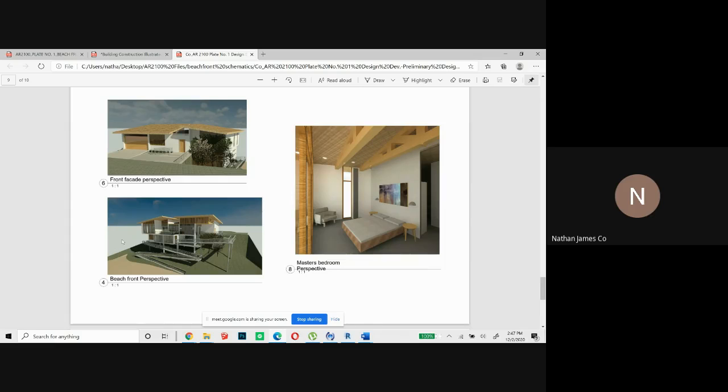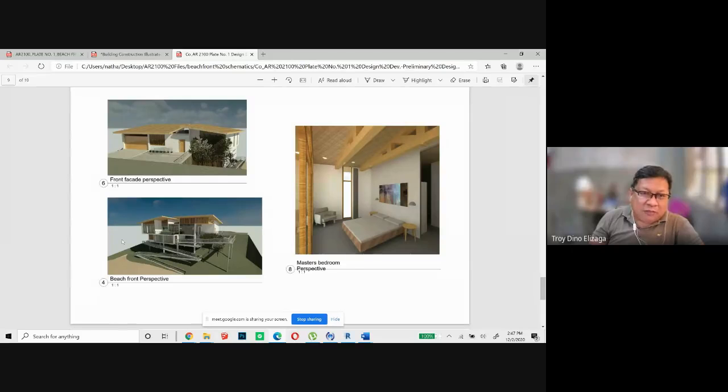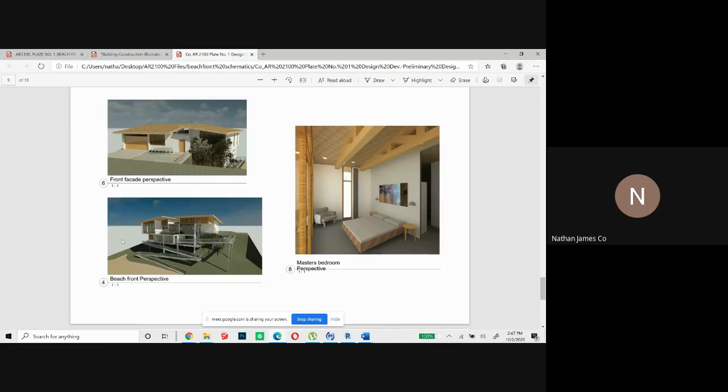And how about my perspective, sir? Hello, sir. What about your perspective? I was just going to say, sir, when I showed my schematics, you said that my roof should be really sloped, and there's no large overhang. I want to know if my roof design now is more acceptable.